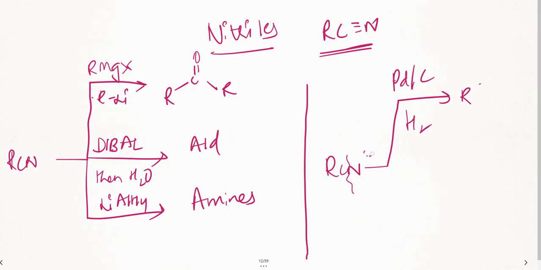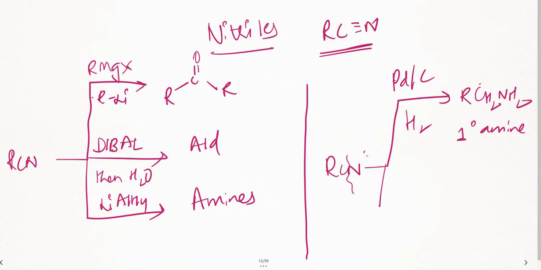It will not confuse you. So what happens? R takes two hydrogens: R CH2 NH2. What is this? This is nothing but a primary amine. So in the presence of hydrogen and palladium catalyst, nitriles are getting converted to primary amines.